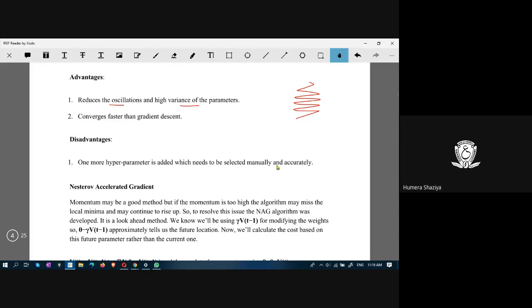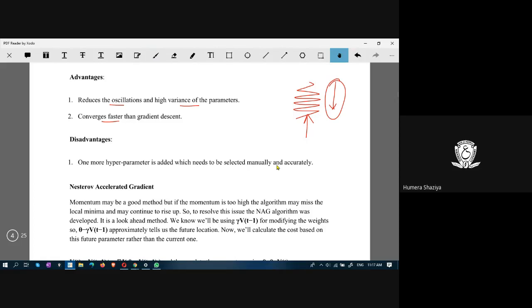So it reduces that, and it converges faster than gradient descent because it is moving relatively in a straight line, and gradient descent is moving in an oscillating manner. So this takes less time compared to that. That one will take more time because it is moving here and there.